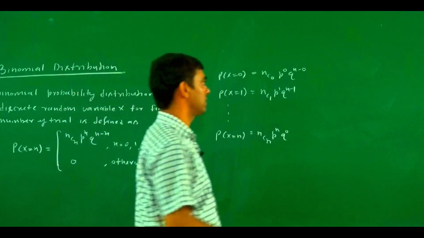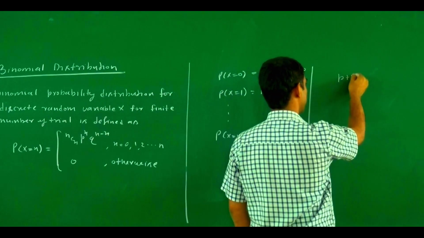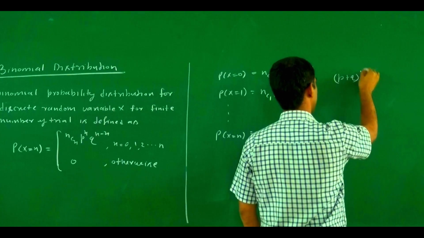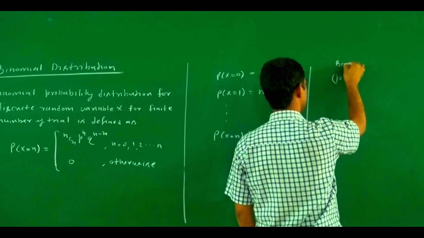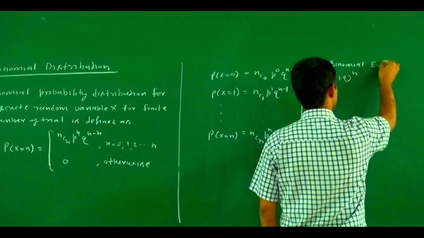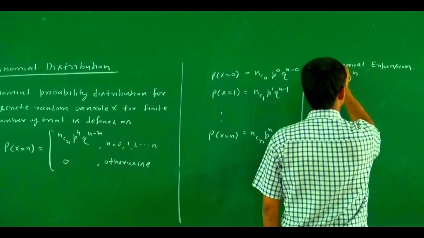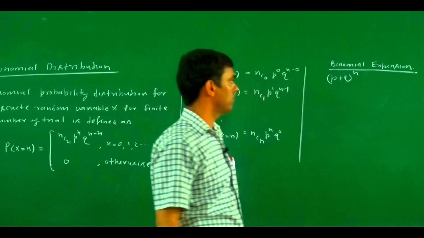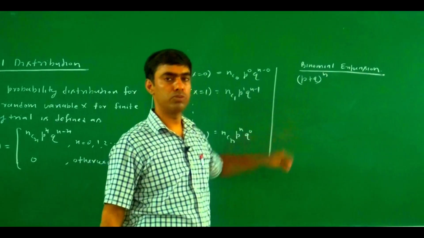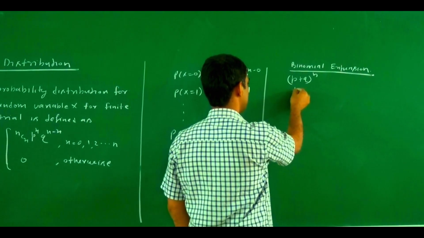So you may obtain these values, these terms, by the binomial expansion of (p + q)^n. What is the binomial expansion of (p + q)^n? It will be right here.